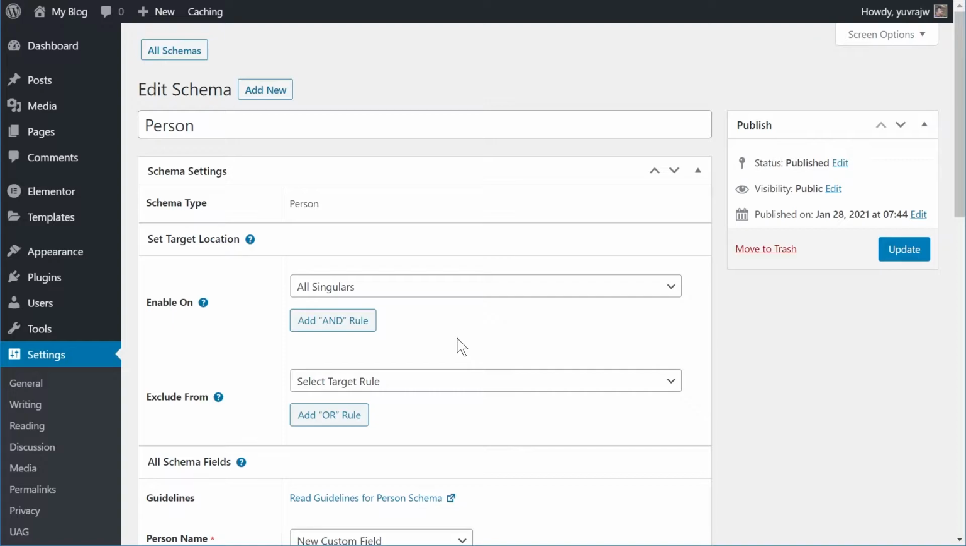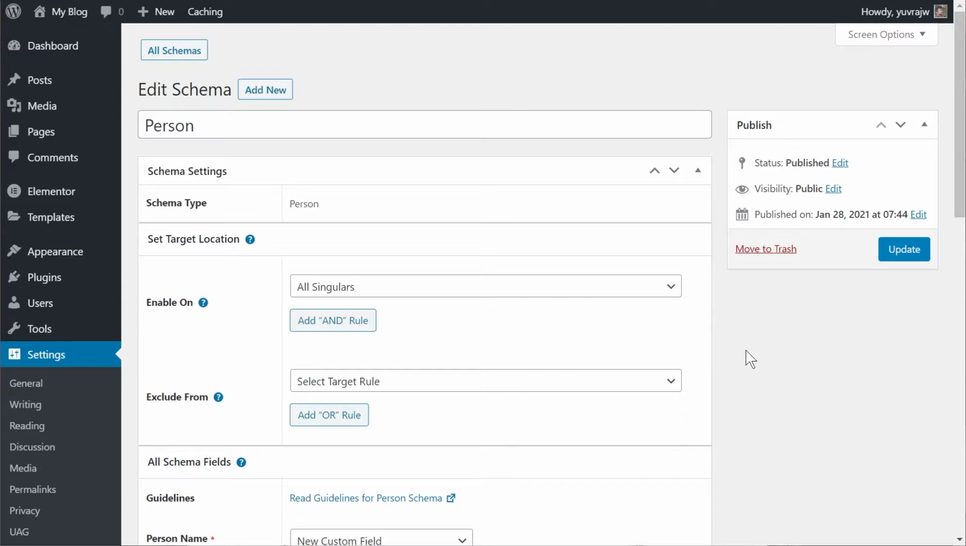Now, the person type schema, the idea would be that you would create one schema for every person that you talk about. We were talking about Sundar Pichai in a previous example. If you want to create a schema for Sundar Pichai, you would create one schema and then use it on all the pages that talk about Sundar Pichai. So this is the schema edit page. Here we'll configure the schema, and you can also come back to this page at a later date if you want to make any changes.